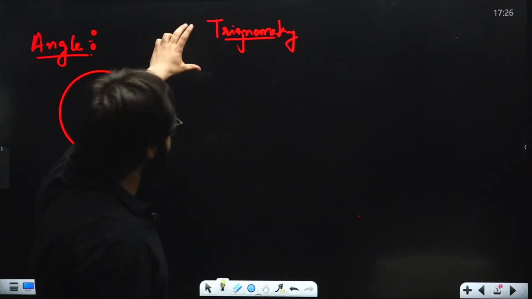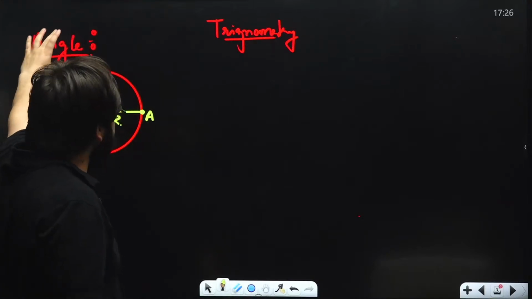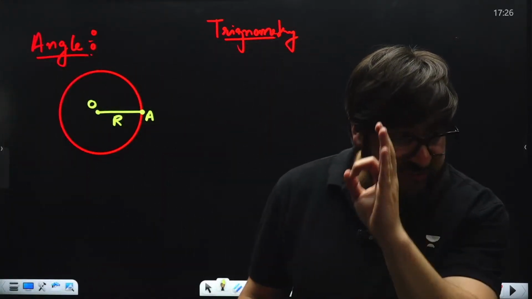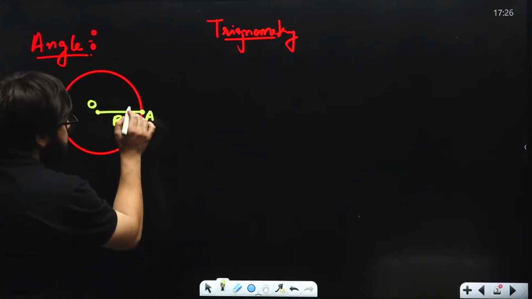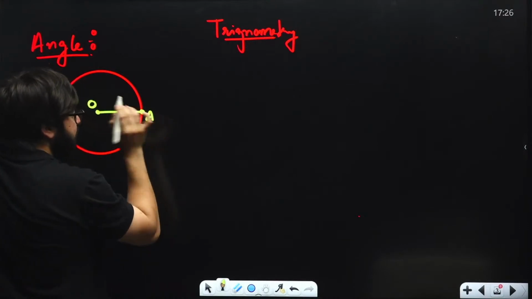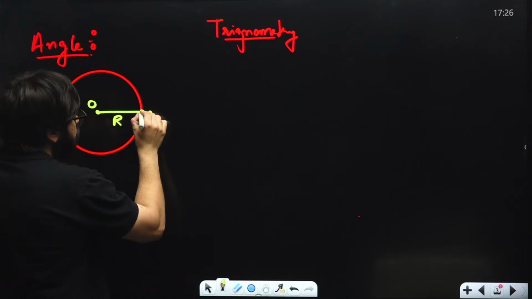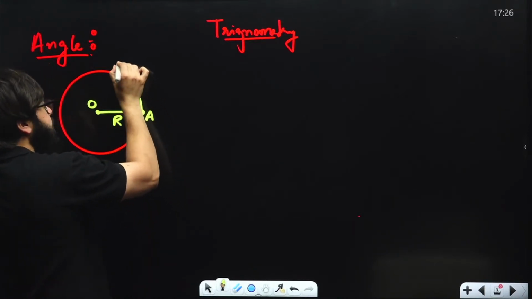So the first thing we're going to talk about is trigonometry, and in this trigonometry we'll have to talk about the angle. What is angle all about? Every single thing I will be starting. So let's suppose you are sitting at this point A. Now, you started moving from point A, and you reached this point B over here.